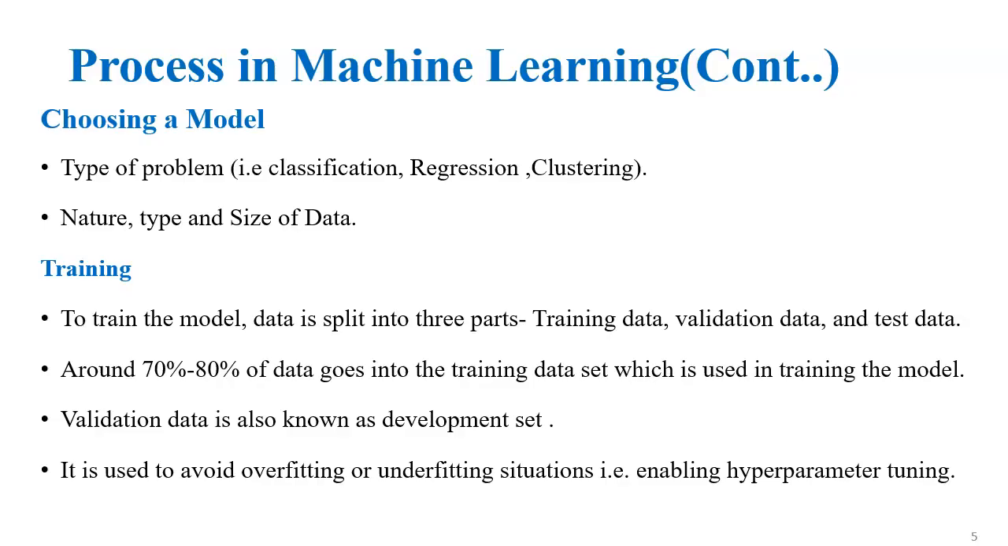For training, we have to split our data set. For example, if there are 5000 instances, we have to split them into two parts: 70% for training and 30% for testing. Around that, the model may be trained. Based on the data set and the model, we can get an output.